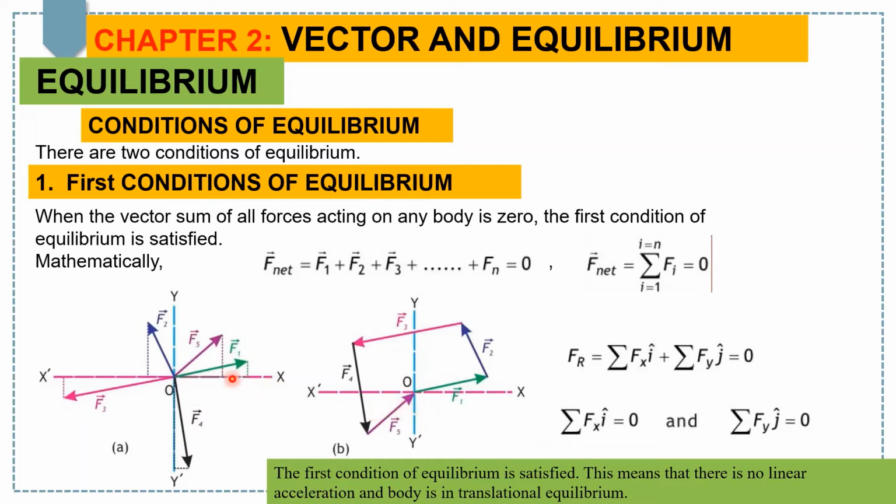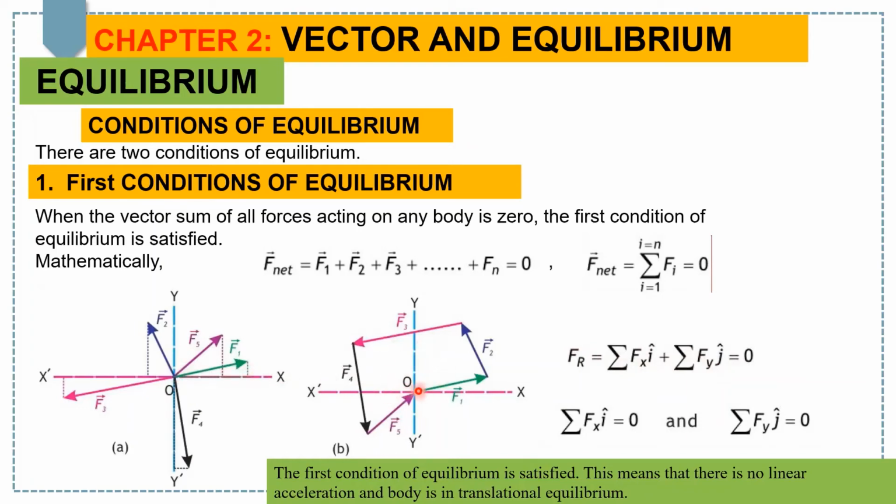The second is to resolve each force into its components. When we take the summation of the x components of all forces and the summation of the y components of all forces, mathematically written as summation F of x i plus summation F of y j equals 0, then if we get the resultant of all forces equal to 0, the first condition is satisfied.